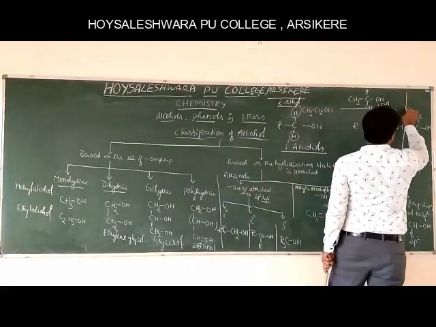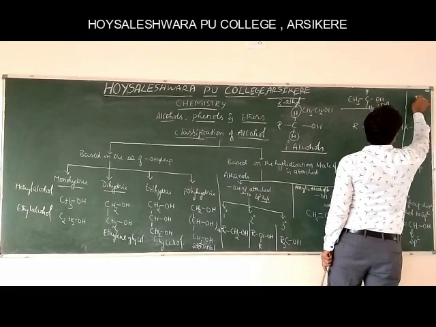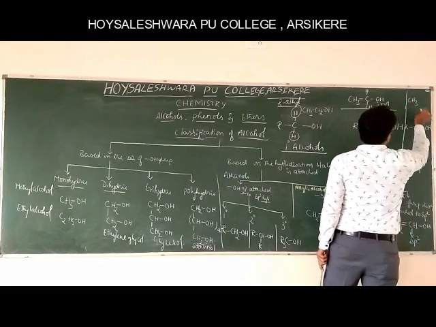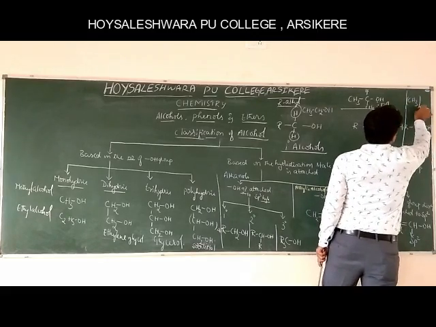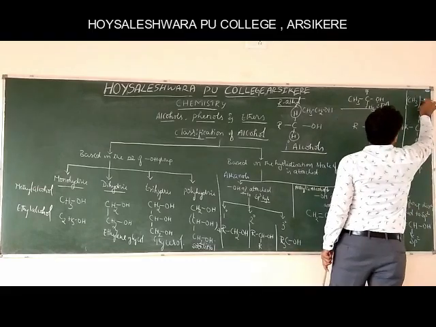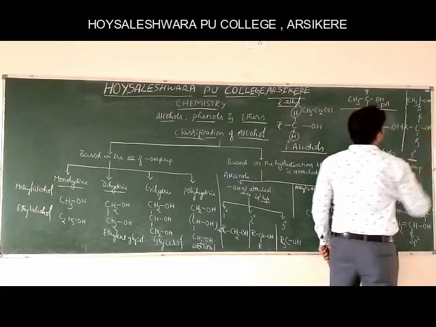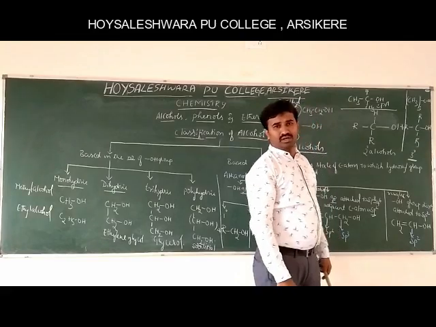Lastly, if you write CH3 thrice, C, OH, this is tertiary butyl alcohol.